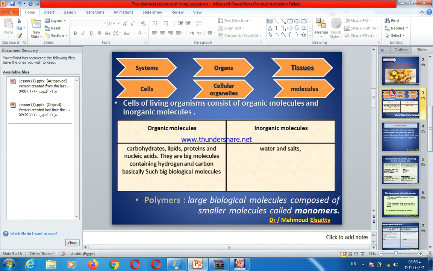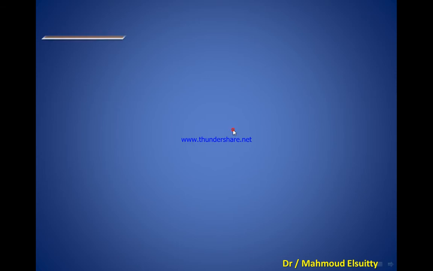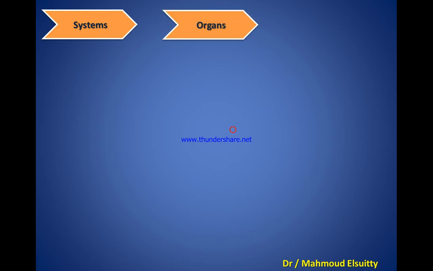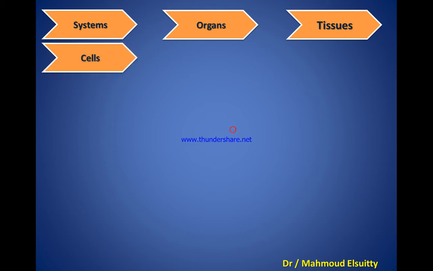We know that our body consists of a group of systems. Inside the system, we have a group of organs. The organ consists of a group of tissues. The tissue consists of cells.